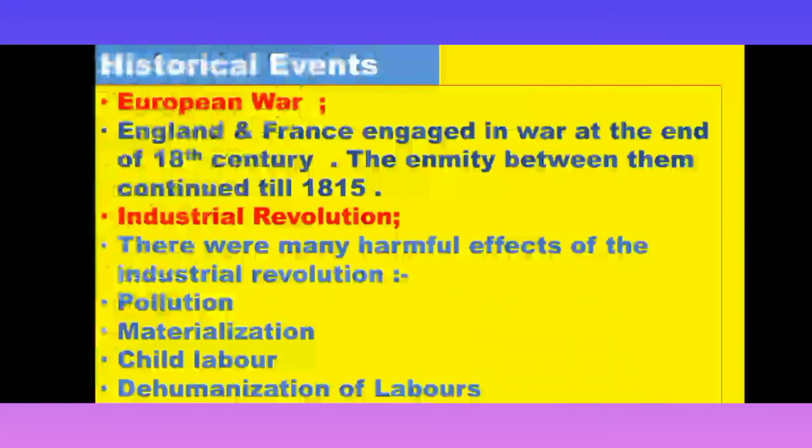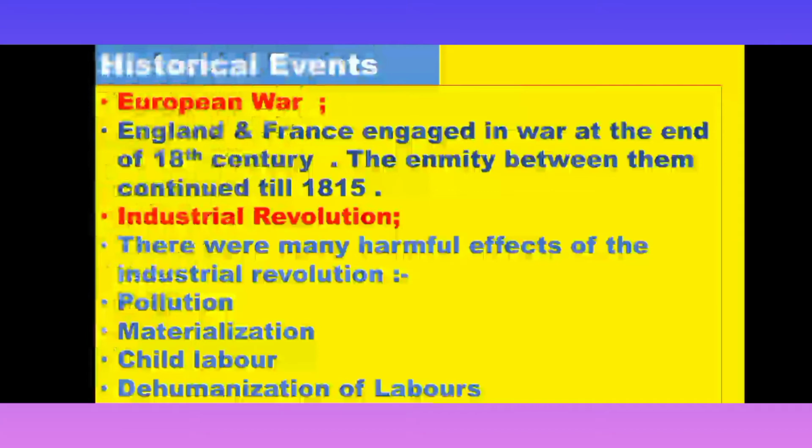Talking about the next, historical events. What were the historical events in the Romantic Age? First of all, the big major event was the European War. England versus France engaged in war at the end of the 18th century. The enmity between them continued till 1815.